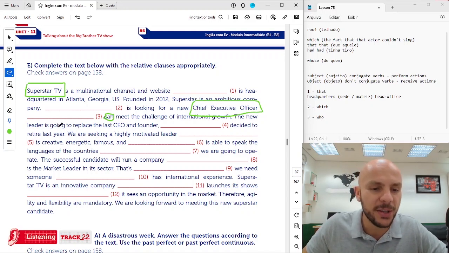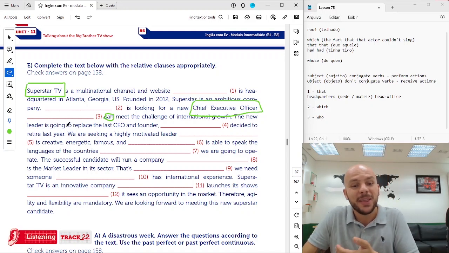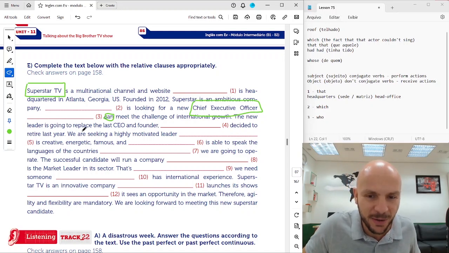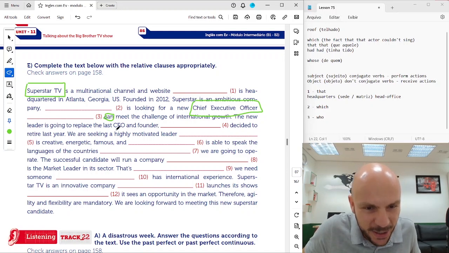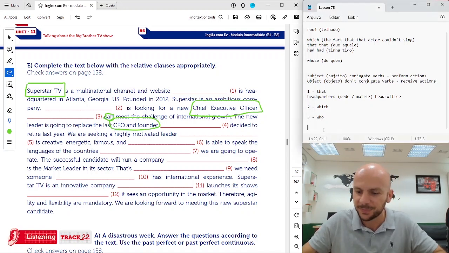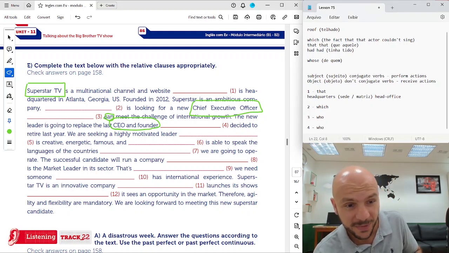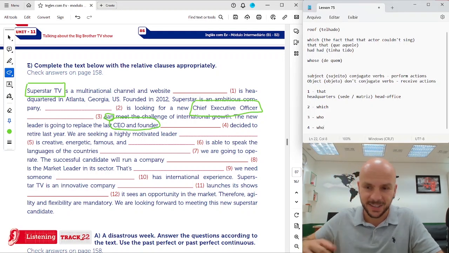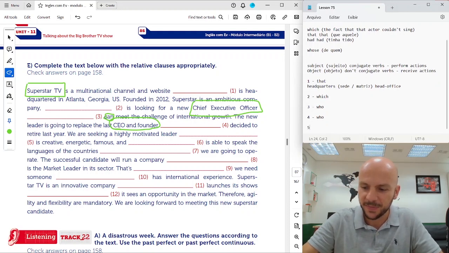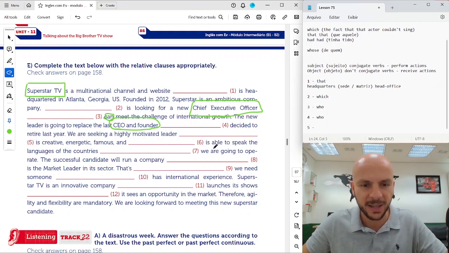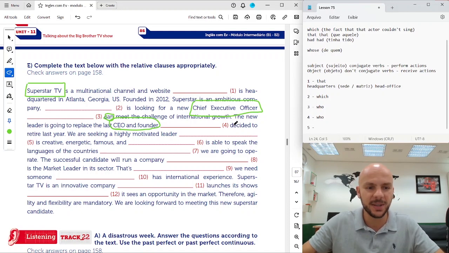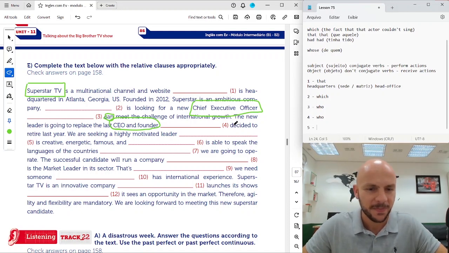The new leader is going to replace the last CEO and founder, okay? The last CEO and founder, who decided to retire last year, okay? The last CEO decided to retire last year, okay?